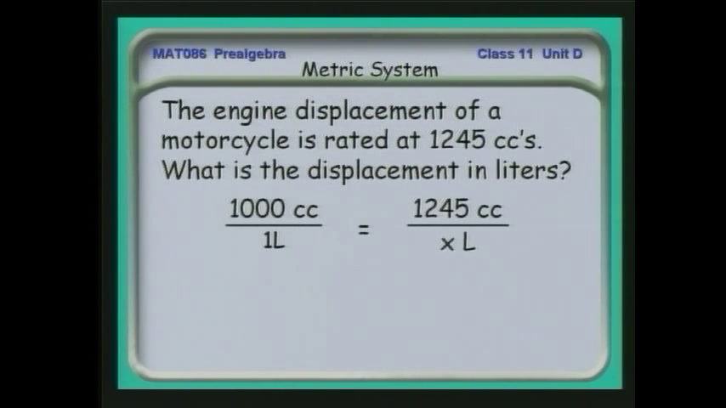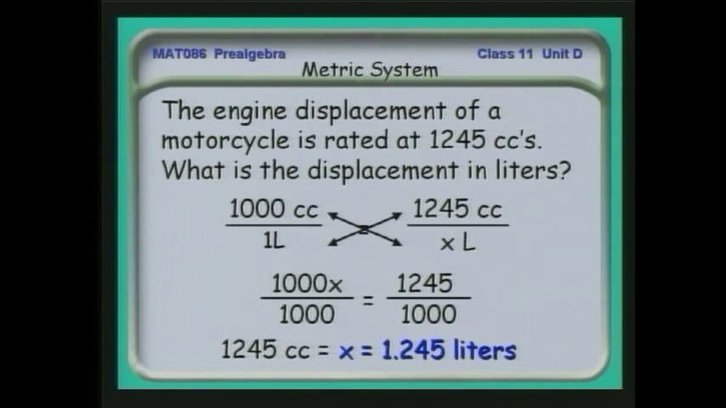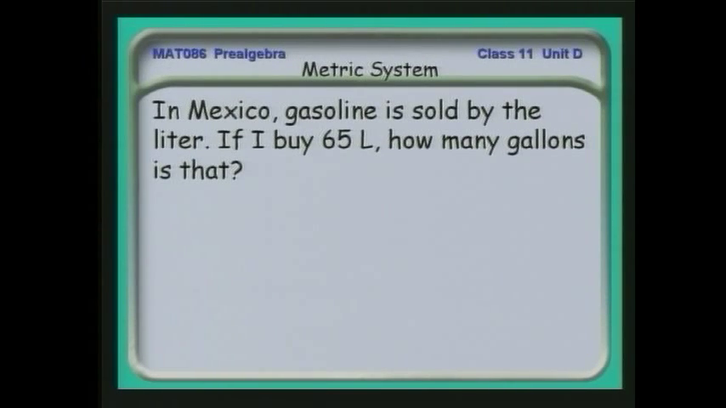What we do is we know that 1,000 cubic centimeters is equivalent to 1 liter. Therefore, 1,245 cubic centimeters is equivalent to x liters. I cross multiply and get 1,000x is 1,245. Dividing both sides by 1,000, I find that in liters, the engine displacement of my motorcycle is 1.245 liters, or 1,245 cubic centimeters.